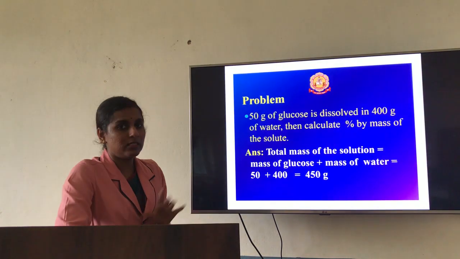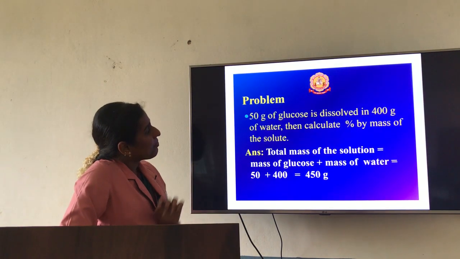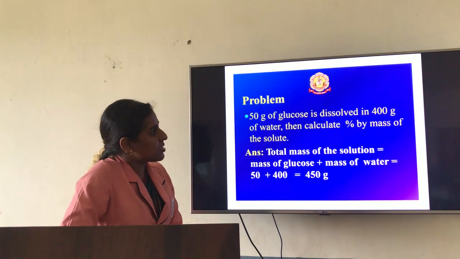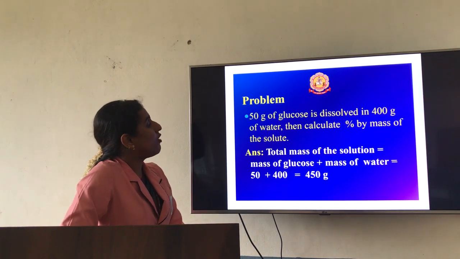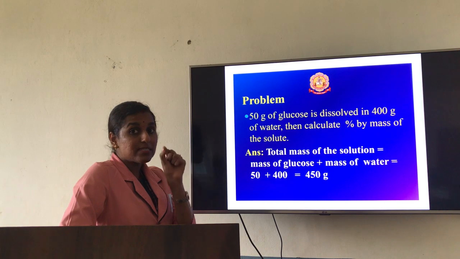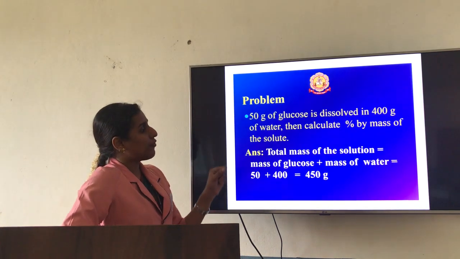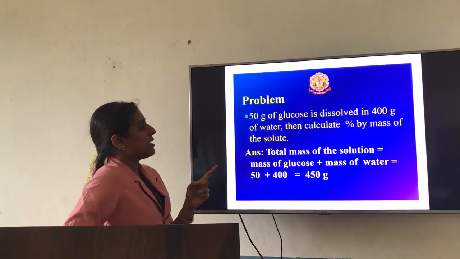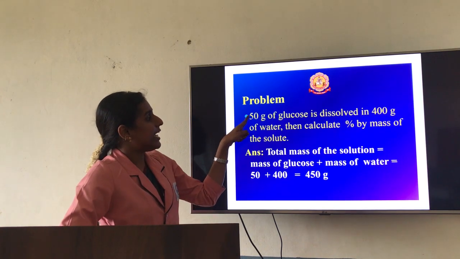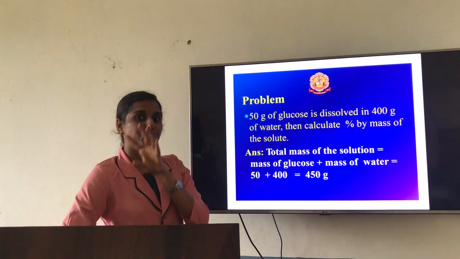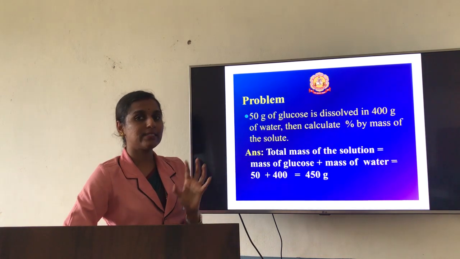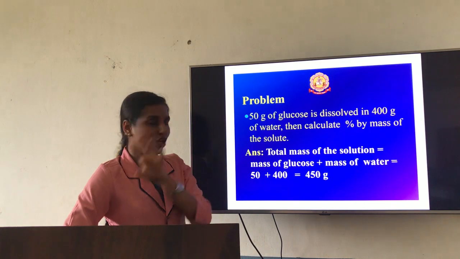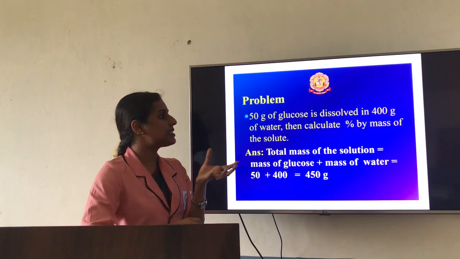So we'll go with a problem. For example, 50 gram of glucose is dissolved in 400 gram of water. Then calculate the percentage by mass of the solute. So you are supposed to find the percentage by mass. What have they given? 50 gram of glucose, that is the solute, dissolved in 400 gram of water, that is the solvent.